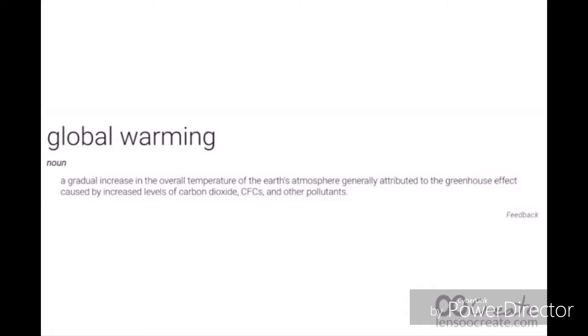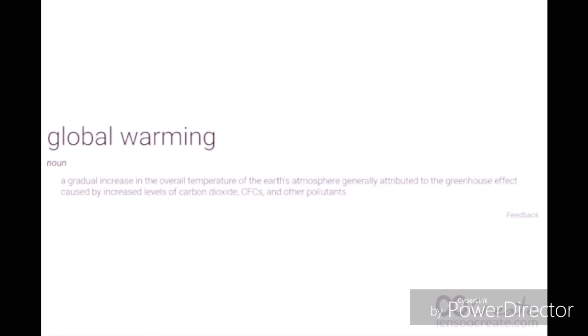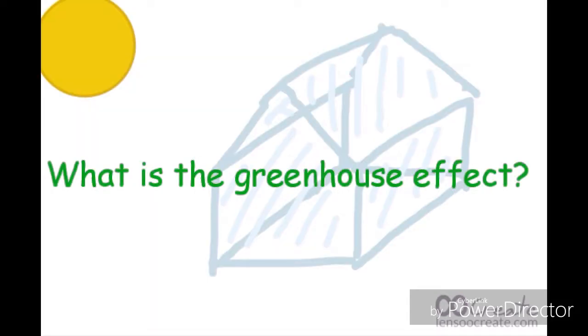Global warming, by definition, is a gradual increase in the overall temperature of the Earth's atmosphere, generally attributed to the greenhouse effect, caused by increased levels of carbon dioxide, CFCs, and other pollutants. So, what is the greenhouse effect?